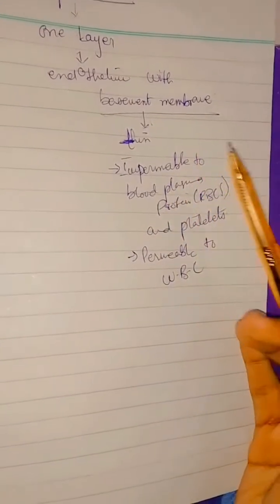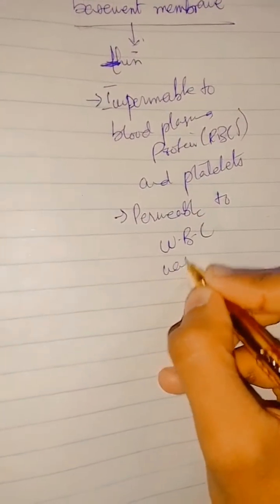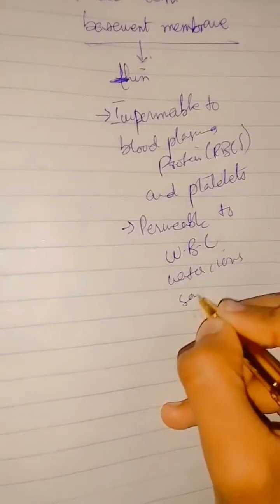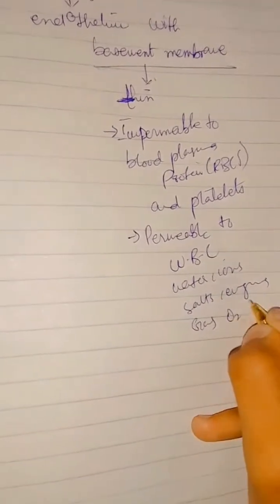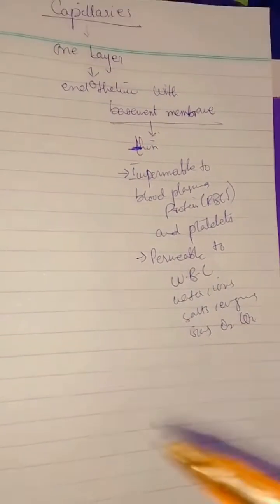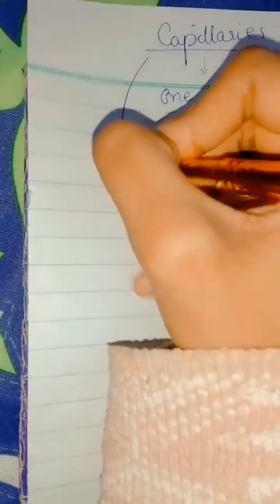So this basement membrane is basically impermeable to the blood plasma proteins, that are RBCs and platelets, and it is permeable to the white blood cells, as well as to water, ions, salts, enzymes, and the exchange of gases like O2, CO2. All that is permeable, meaning they can easily pass through, they can ooze out. So the basement membrane is impermeable to RBCs and platelets, and permeable to white blood cells, water, ions, salts, etc. So basically, if we talk about the capillary pressure